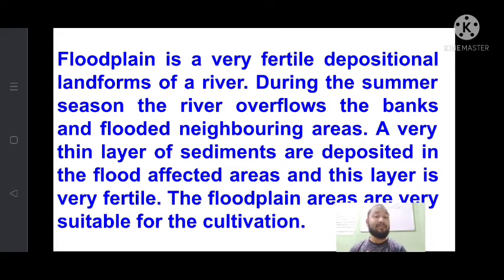Floodplain area is nothing but the area near the river which is affected by the flood every year. Every year these areas get affected by the flood, and a thin layer of sediments is deposited in these areas. These areas are very fertile for cultivation. This is the floodplain zone, the floodplain area where a flood occurs every year, and it is adjacent to the river.